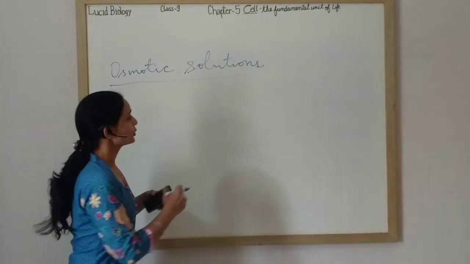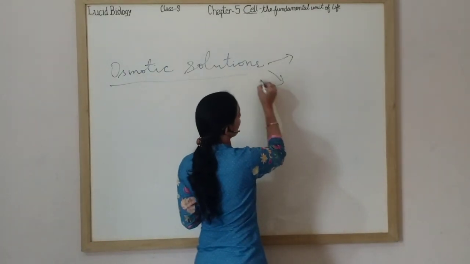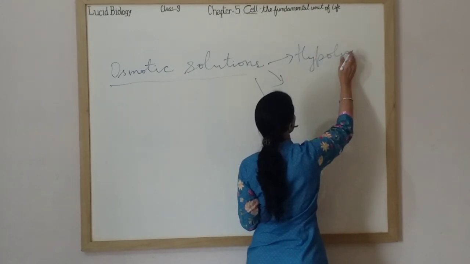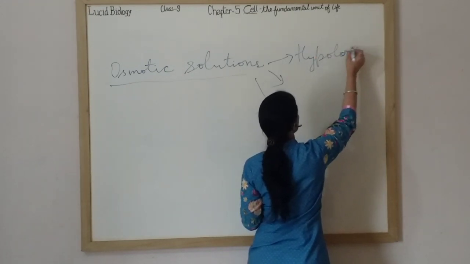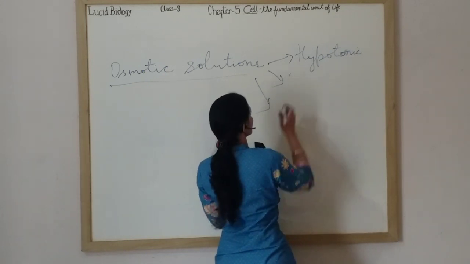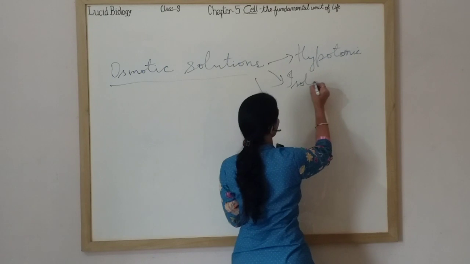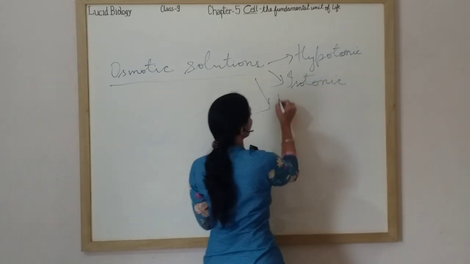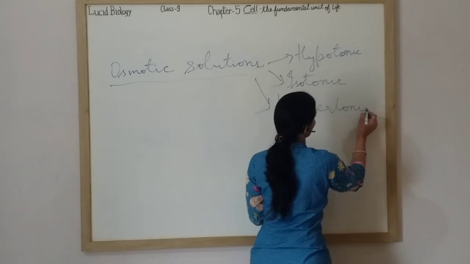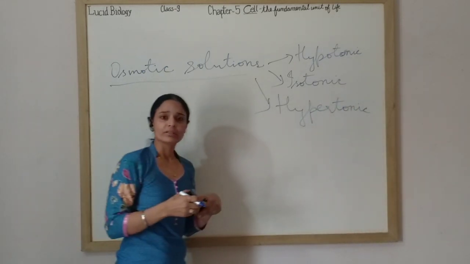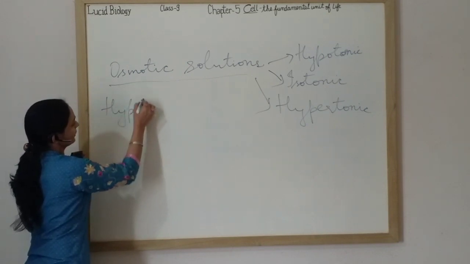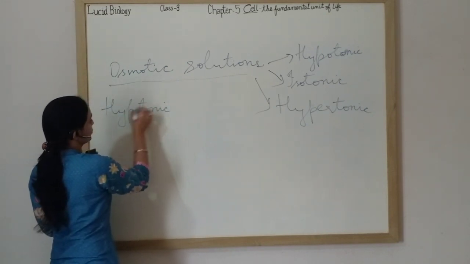Okay, osmotic solutions are of three types. First is hypotonic solution, isotonic solution, and hypertonic solutions. We are going to study these three solutions in detail. First of all, hypo. What do you mean by hypotonic solutions?